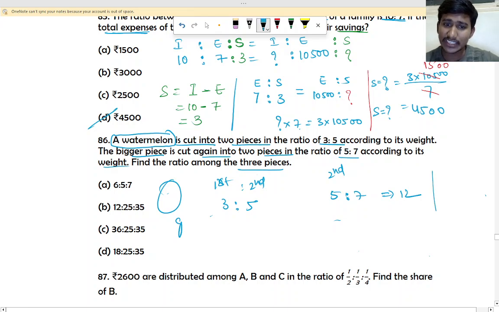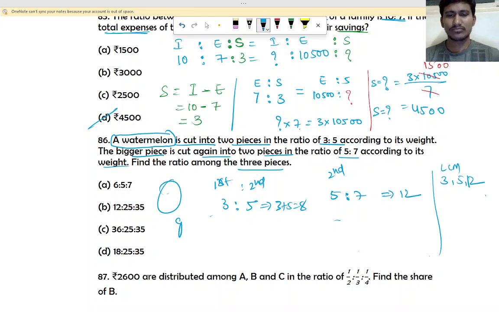So we have to take the what? Take the LCM of 3:5 and 12. What will be the LCM? Sorry, 3 plus 5 is how much? 8. So 8 and 12. So 480 we took. So 8 and 12. Yes.